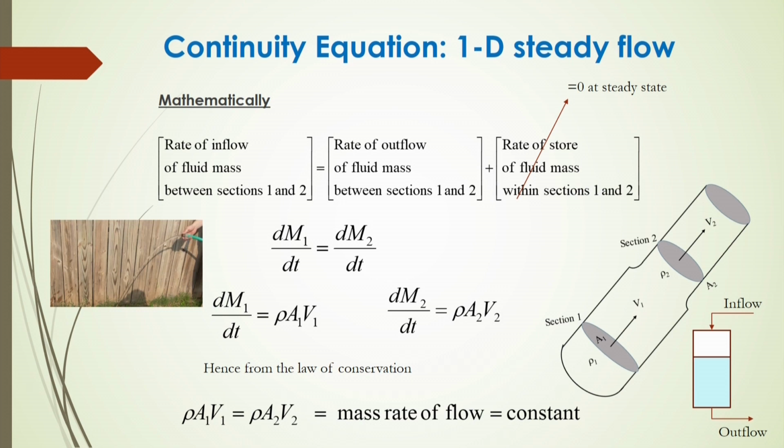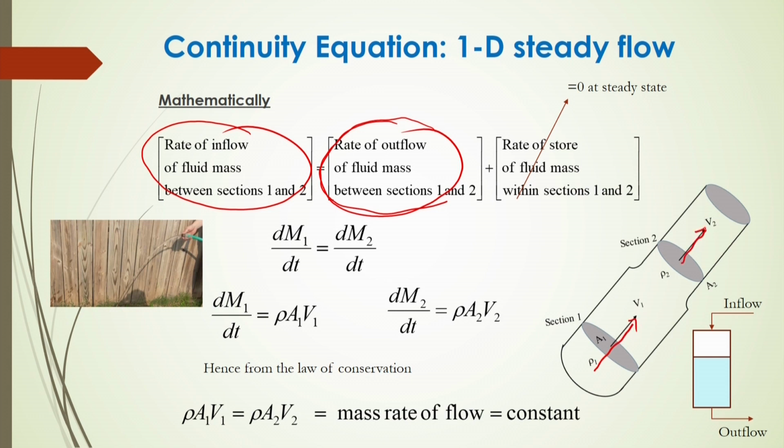This is called the continuity equation in one dimension, or one dimensional steady state flow. Mathematically, we can simply say that inflow will be equal to outflow, that means the rate of inflow of fluid mass between sections 1 and 2 will be equal to the rate of outflow of fluid mass between sections 1 and 2. So, this is inflow and this is outflow. Now, how can we represent this rate of inflow of fluid mass? Suppose this is section 1, the liquid comes in here and goes out here, that means here inflow, and this is outflow.